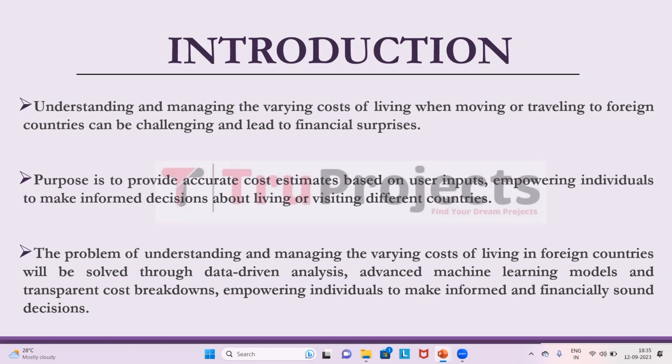By breaking down the cost of living into categories such as housing, transportation, food and entertainment expenses, it provides users with a clear understanding of their potential financial obligations. This transparency enables users to confidently budget for international experiences and make well-informed decisions, ultimately enhancing their ability to navigate the complexities of global mobility.